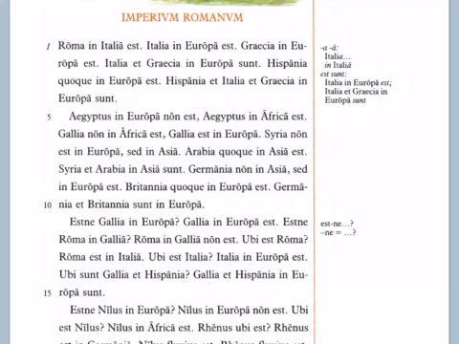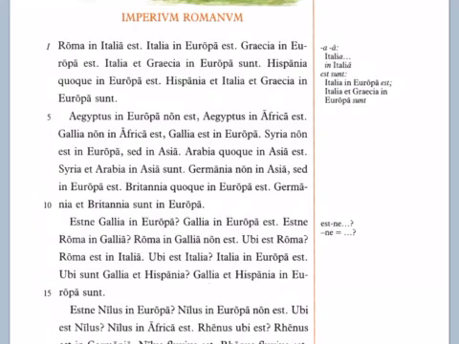And some other things that we'll see later on. There's a derivation symbol that looks kind of like a little arrow. That means one thing comes from another thing. But let's move on. So in line 12, ubi est Roma? Where is Rome? So ubi is a new word that means where. Roma est in Italia. Rome is in Italy.